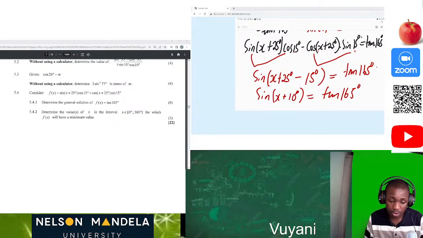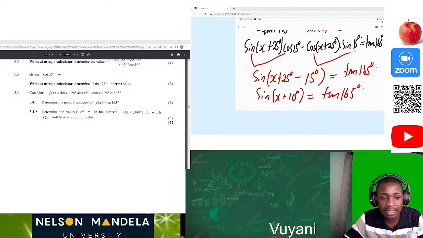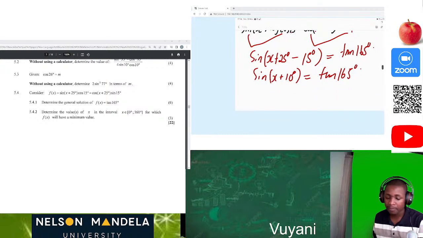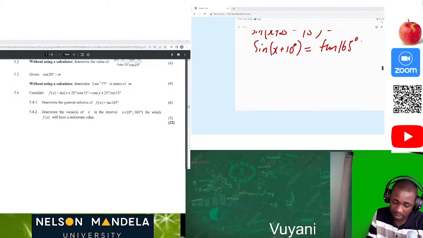So what can we do now? Did they say without using a calculator? No, they didn't say that. So we can just use our calculator and calculate tan of 165, so that we can be fast. You can use your calculator there. I'm using mine. Please use yours as well. The sine of x plus 10 degrees is equal to tan of 165.